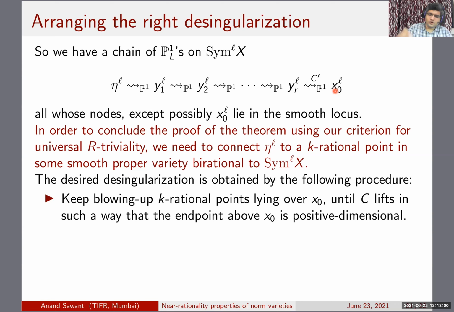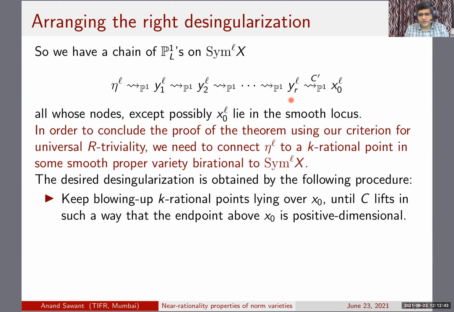You can ask what happens to the endpoint. If C prime is the curve here, it will lift to some curve in the resulting blow up. But look at the endpoint over x0 to the L and see what its residue field is. The point is that K is algebraically closed, so of course you cannot keep getting K rational points over that. That's the claim. The reason is that the point over here, which is before that, is positive dimensional, so it's essentially a dimension argument.